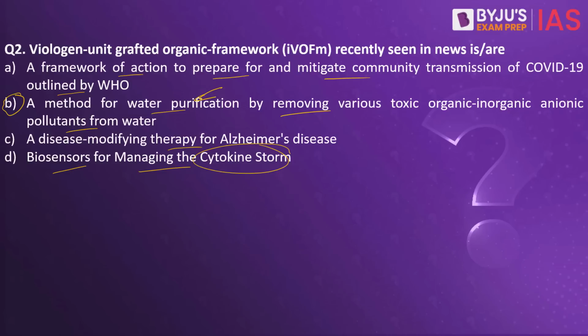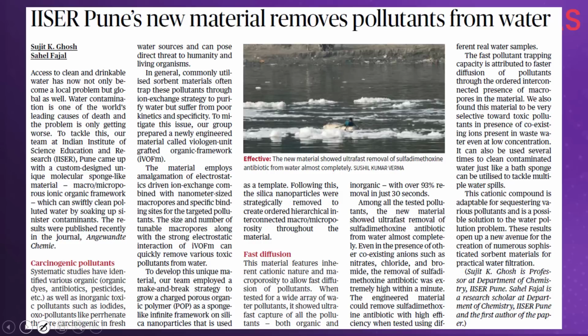Why have we taken this practice question? Because this article in the Hindu makes a reference to this. So we have Viologen-unit grafted organic framework, and this is basically used for removing the pollutants from the water. There was a systemic study that was conducted by the Indian Institute of Science Education and Research. So they have come up with this particular design which has a unique molecular sponge-like material, a macro-micro porous ionic organic framework which can swiftly clean polluted water by soaking up sinister contaminants.